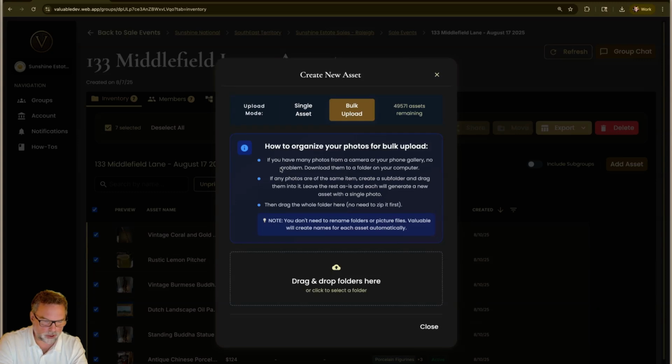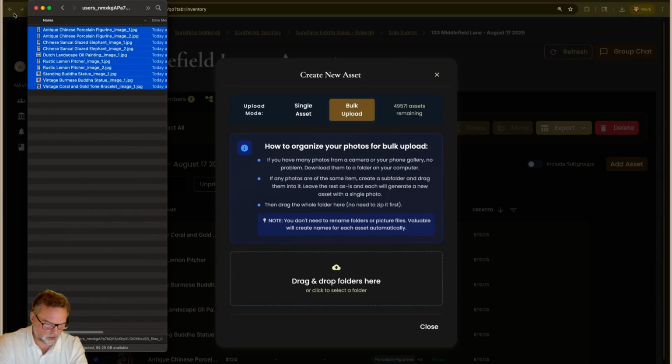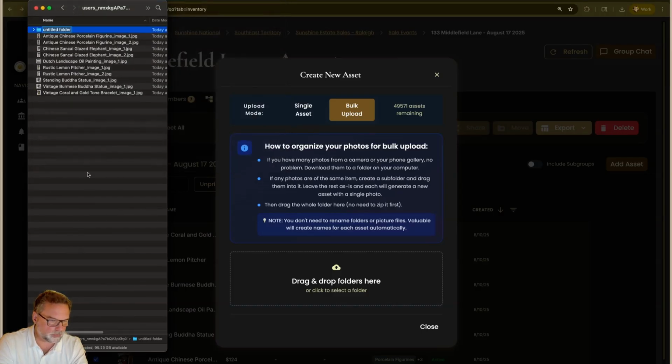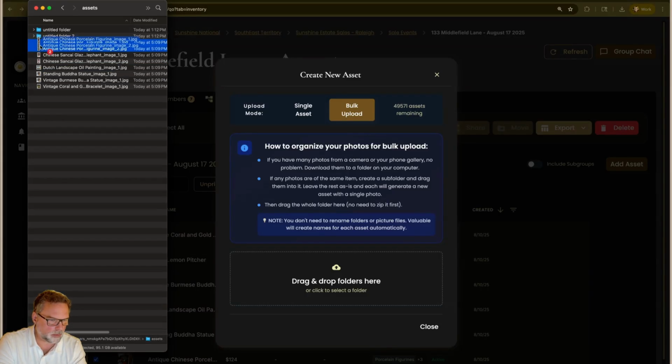If you have a whole bunch of assets, in this case, you can create a new folder. So you create a new folder, and we're going to say this is assets, and we're going to drag them all into there. And then we're going to come in here and say, well, wait a minute, these two are the same. If you want to have more than one picture per item, we can create folders. This one is also the same thing. And let's just say, for sake of time, that the rest of them are all unique items.